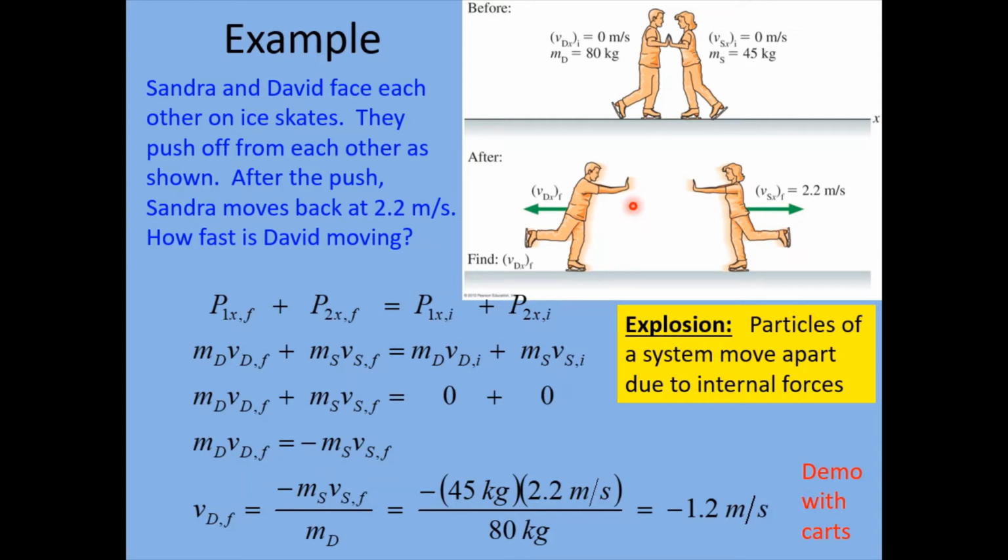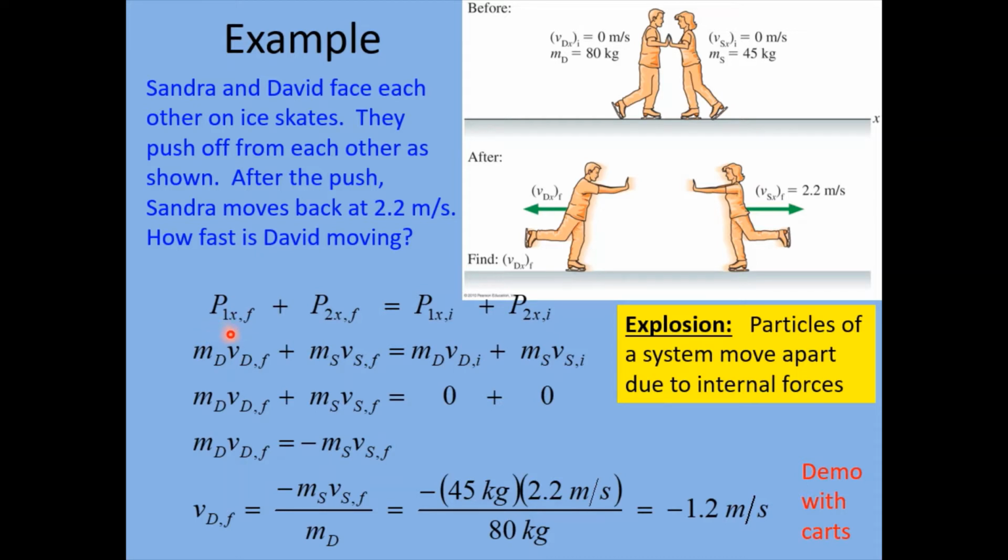So anyway, let's go ahead and analyze this problem. We want to figure out how fast David is going here. So we're going to apply the law of conservation of momentum. And obviously, we're only working in the x direction, so we're going to use the equation here for the x direction. We'll call object number 1 David.